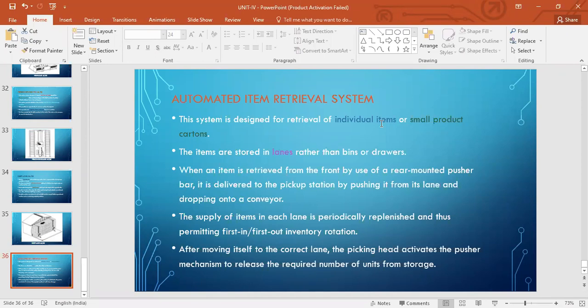You can use it for spare parts, and they are stored in lanes. Rather than bins or drawers, you have lanes in place. So this whole description is basically for the candy vending machine, with that pusher mechanism to push that load onto the SR machine. And then they are replenished as and when they are over, they're filled again. That's what you mean by replenish.